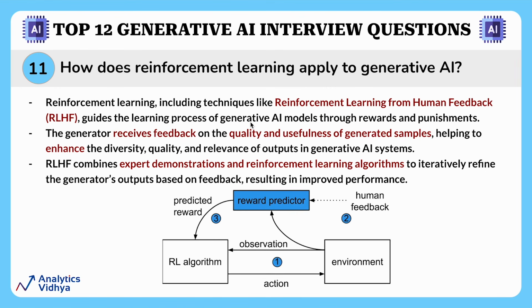In RLHF, feedback from humans is given to the AI model, and the generator receives feedback on the quality and usefulness of generated samples. This helps to make better decisions, enhance the diversity, quality, and relevance of outputs of generative AI systems. RLHF combines expert demonstrations and reinforcement learning algorithms to refine the generator's output again and again based on feedback. This results in improved performance. I hope this is clear to you guys now.